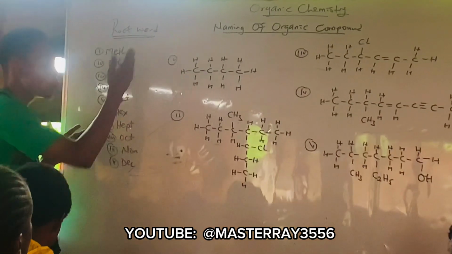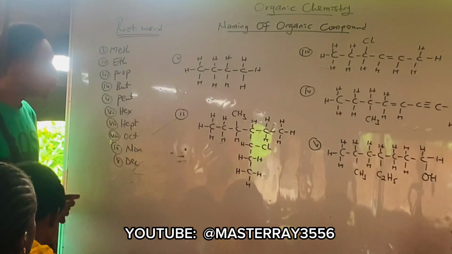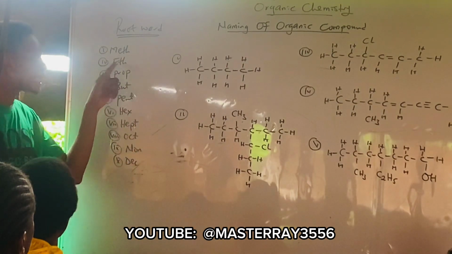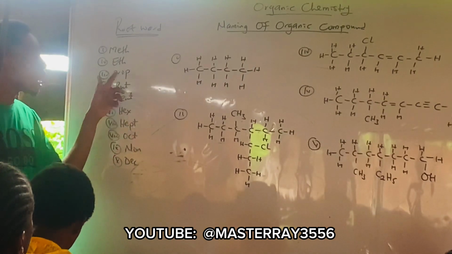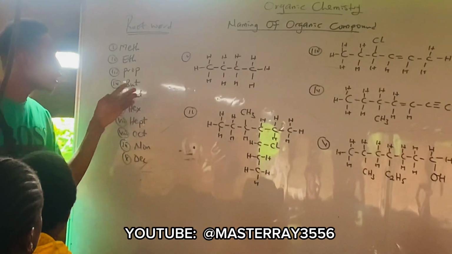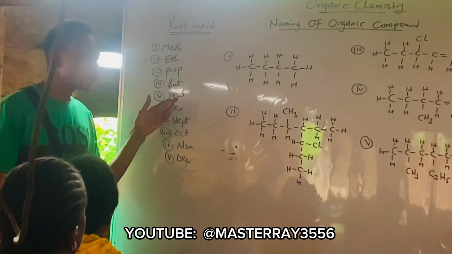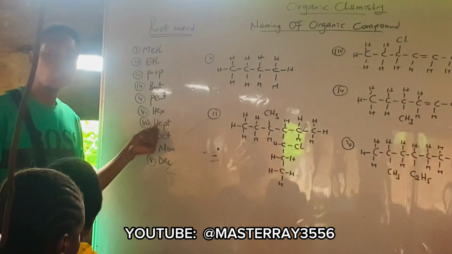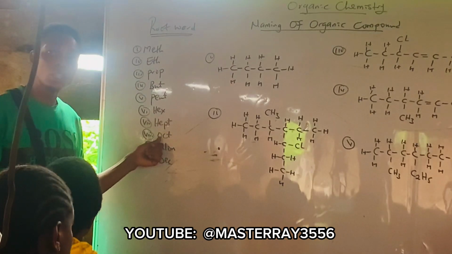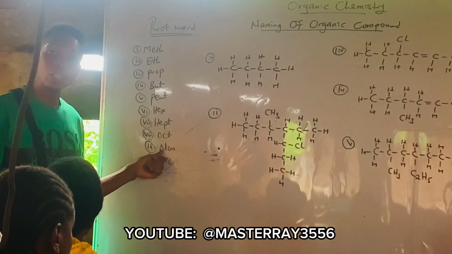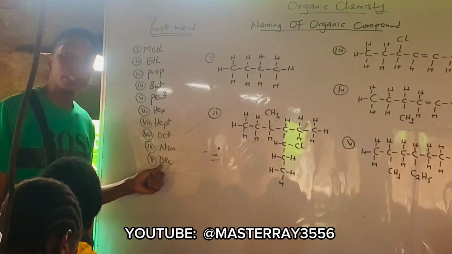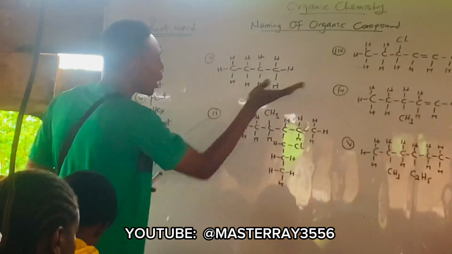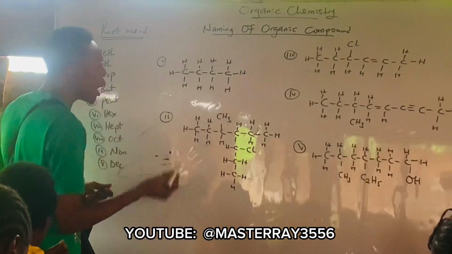Now, the root words are the numbers of carbons. Hello? The root words are the numbers of what? Carbon. If it's one carbon, it's known as meth. If it's two carbon, it's known as eth. If it's three carbon, it's known as prop. Four carbon, five carbon, six carbon, seven carbon, eight carbon, nine carbon, and the last one, if it's 10 carbon, it's known as what? Dec. Are you following?